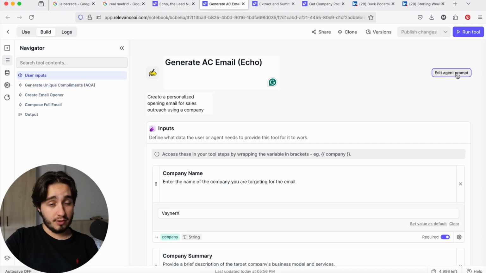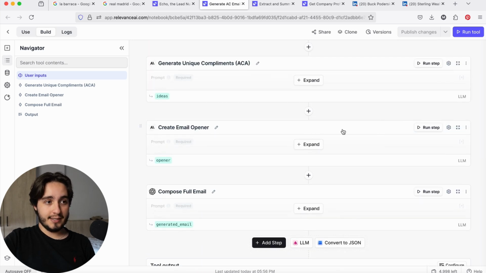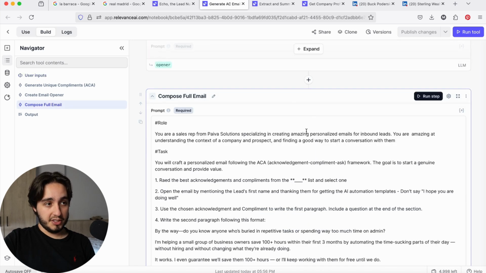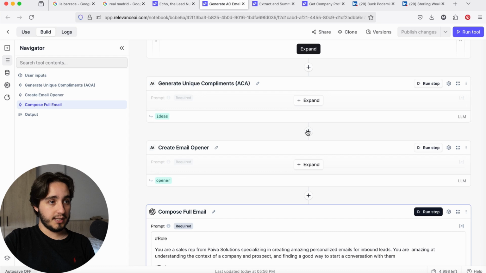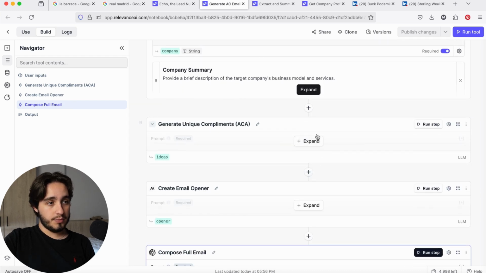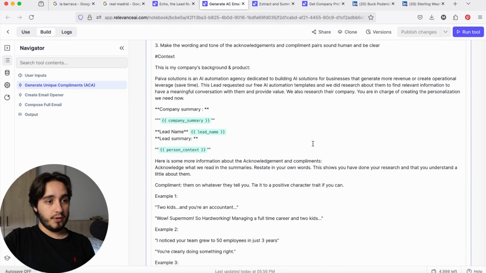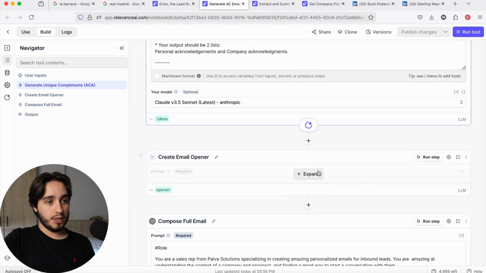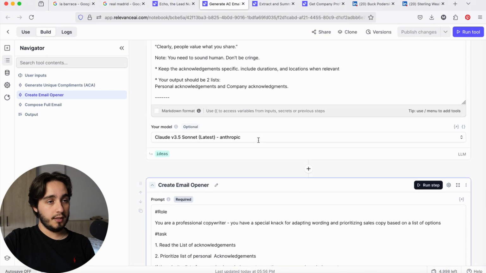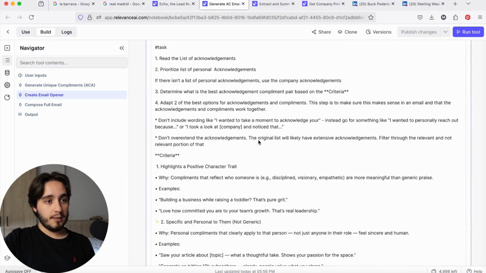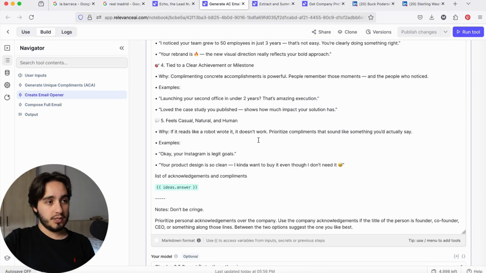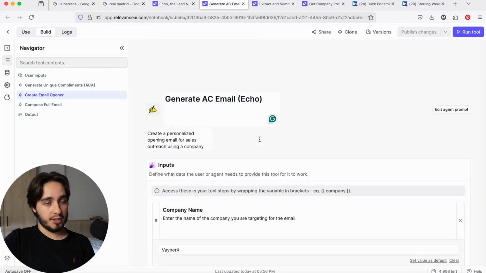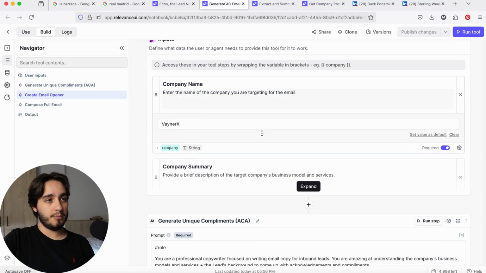Okay, so this is another day building our AI agent for inbound leads, and we're actually going to test out our tool that generates personalized emails. The last thing that I did was just to build this prompt over here. Before, we were testing out these two other prompts to see what kind of acknowledgements and compliments we could spot using the information that we had from before. Now I want to see what we can actually write using that information, like what type of emails we can write.